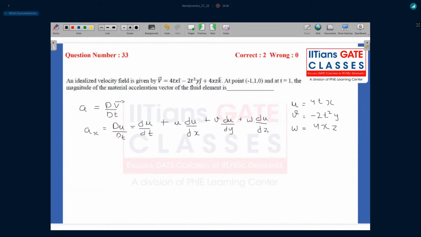Just need to evaluate these terms to find ax.